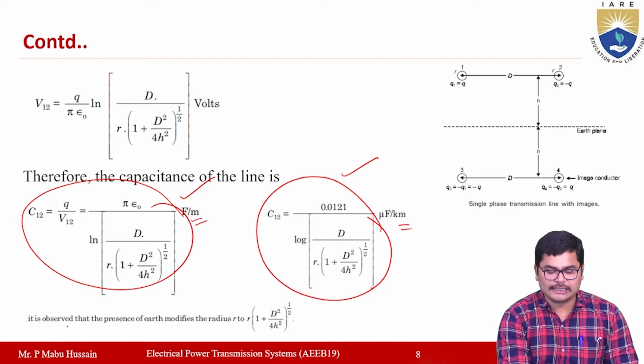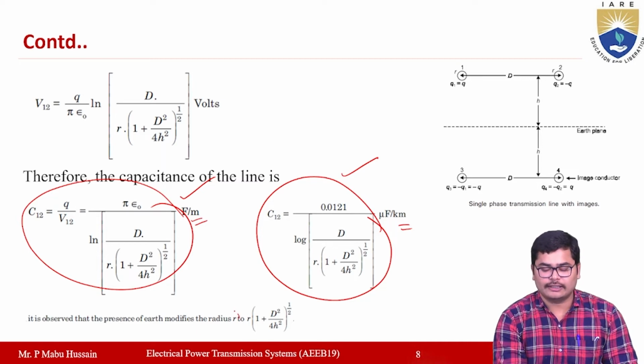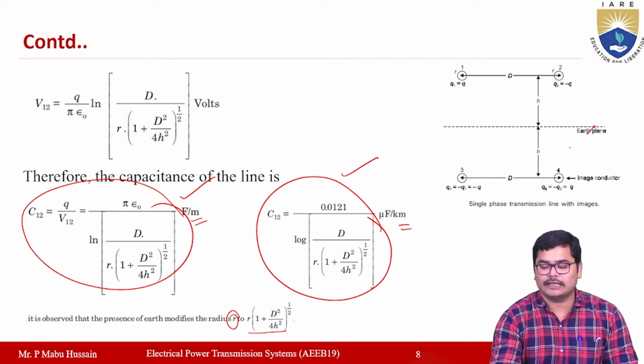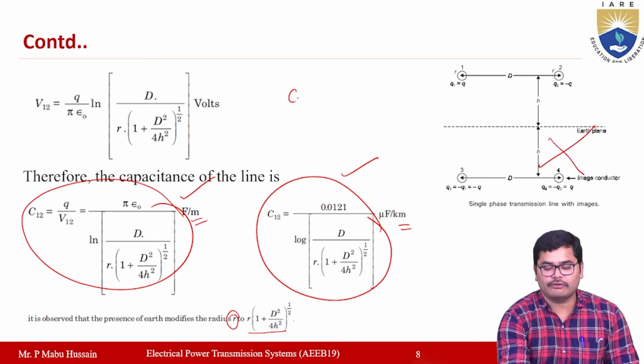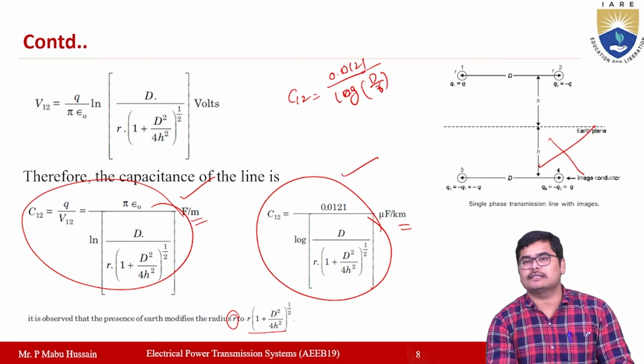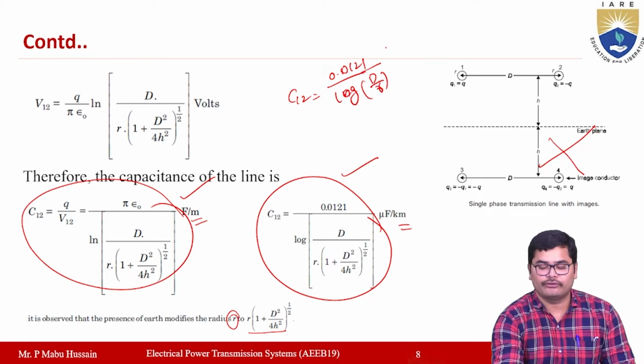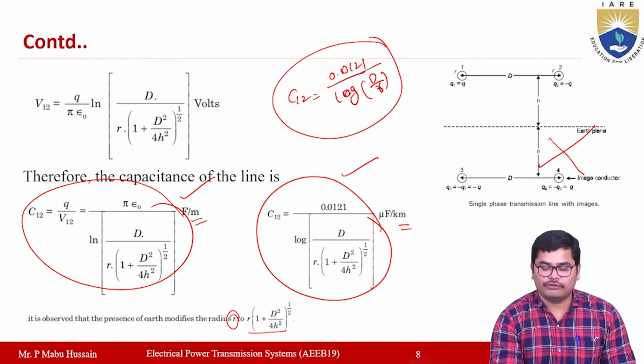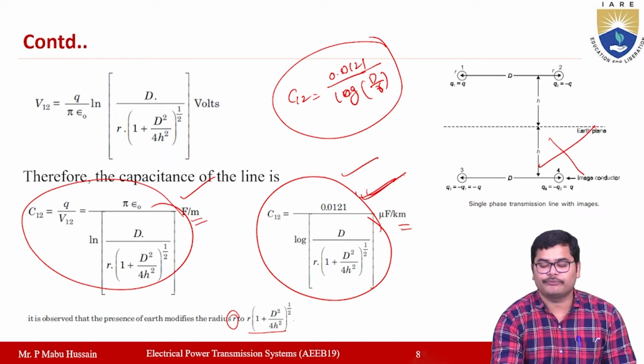Now it is observed that the presence of earth modifies the radius r to r into 1 plus d square by 4h square whole to the power of 1 by 2. So if the effect of earth is not considered, then the value of C12 that we calculated previously is 0.0121 by log d by r. Okay, so this is the value of capacitance between the conductors 1 and 2 if the effect of earth is neglected. And if you consider the effect of earth, this is the capacitance equation.